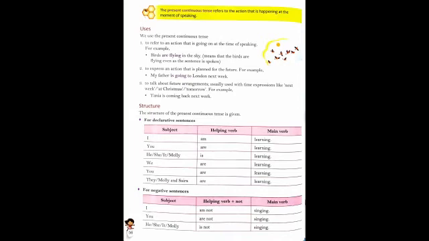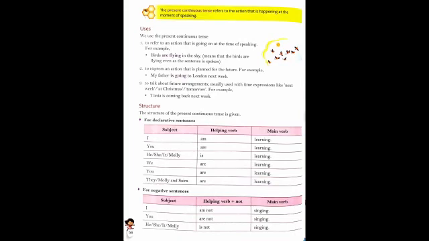Now, for a temporary action which is for a specific duration, it can be possible that the action is not actually happening at the time of speaking but is under process. Remember this. I am learning music. It is temporary, but this is a going-on process. I am watching a movie. I am reading a book. This is an undergoing process.